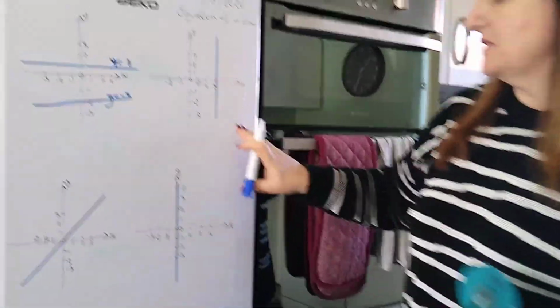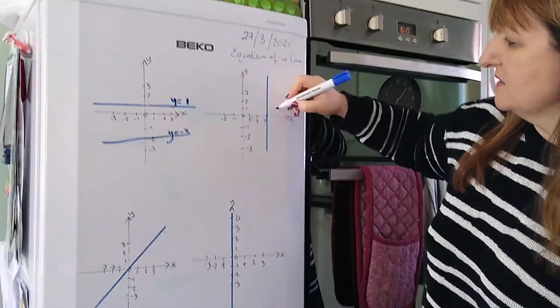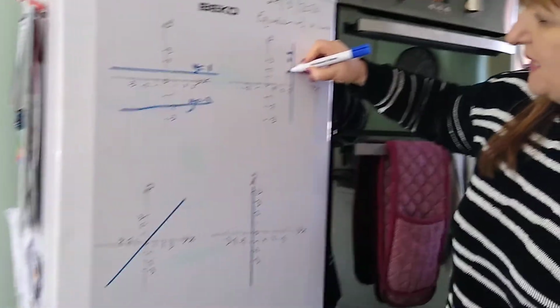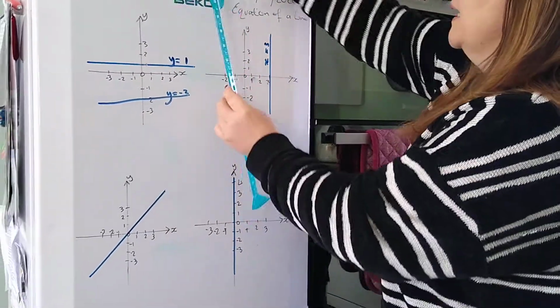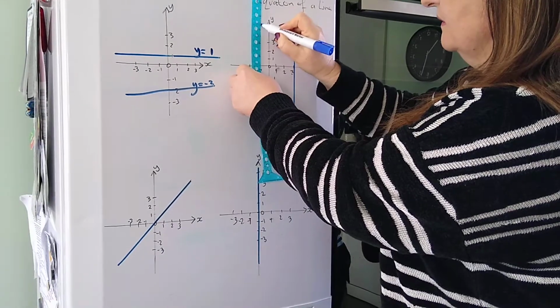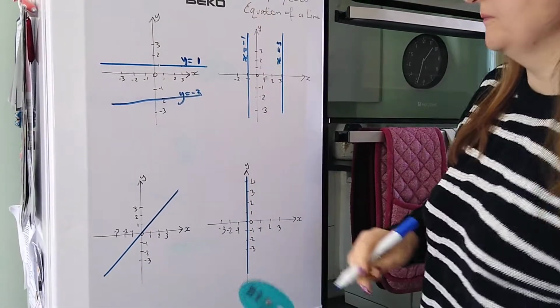Right, so if it's not y like the sky, it must be x. So this is something equals 3, this will be x equals 3. If I had a line here, this will be x equals -1.